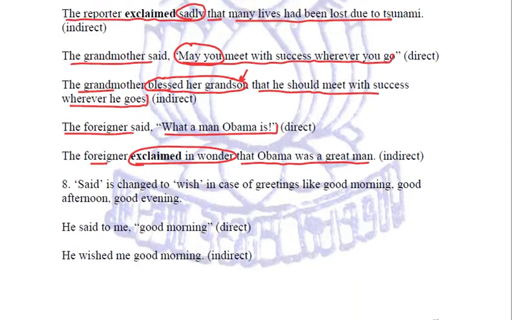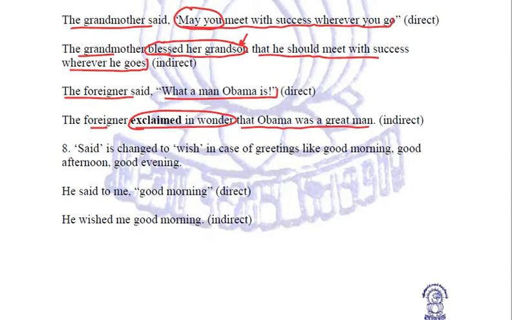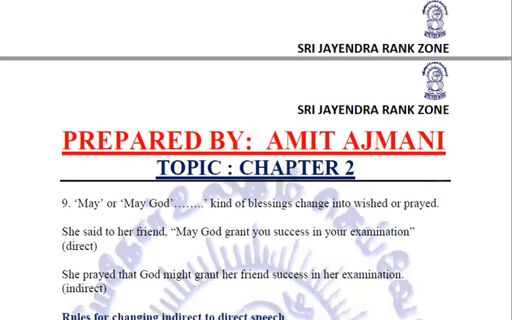Now, if we are having any case of greetings like good morning, good afternoon, good evening, then the word said is changed to wished. For example, he said to me good morning. So this is actually the wish he is doing. He wished me good morning. This is how we are going to present it in the indirect speech.